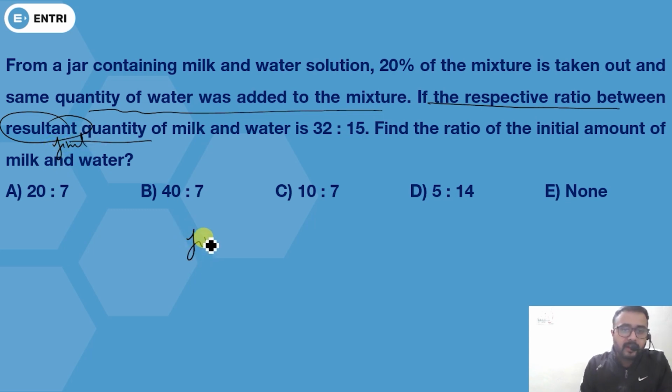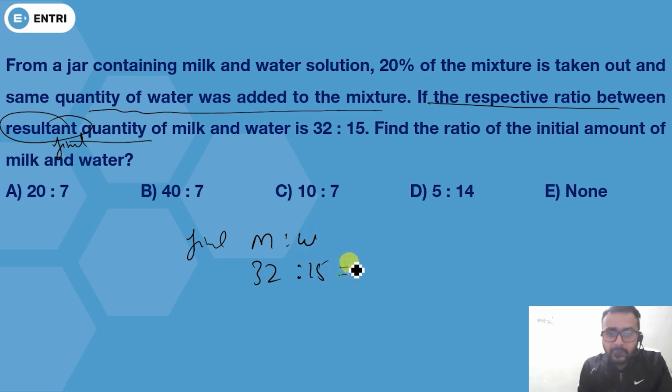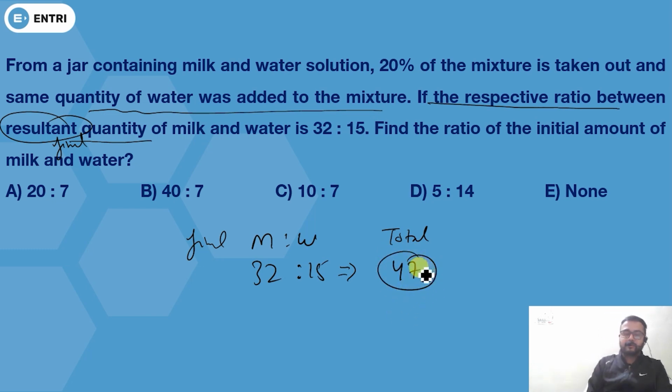So your final quantity of milk and water is 32:15. It means milk will be a multiple of 32 and water will be a multiple of 15. And what will be total? Total will be 47 liter. So there is a trick here. If you want to solve the question very quickly, there is a trick.